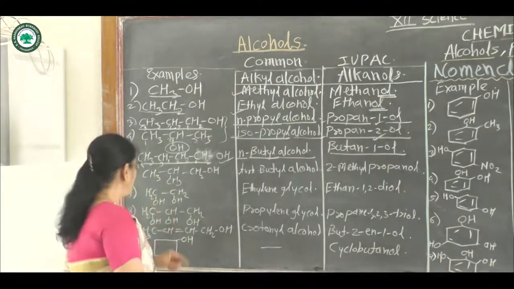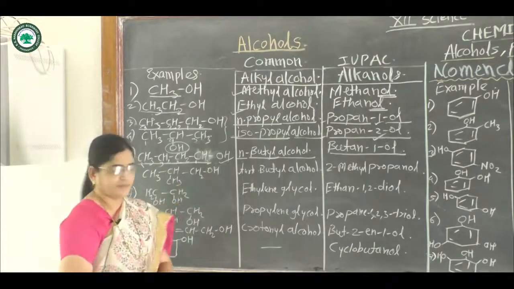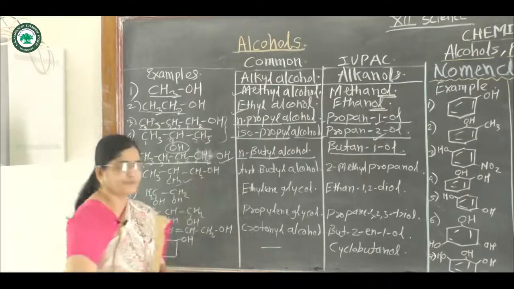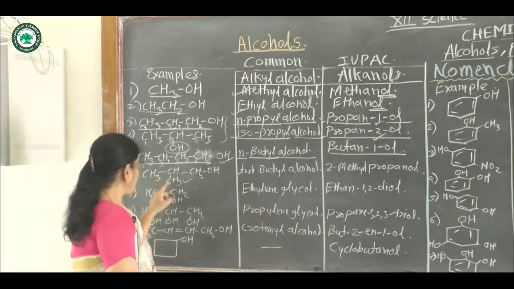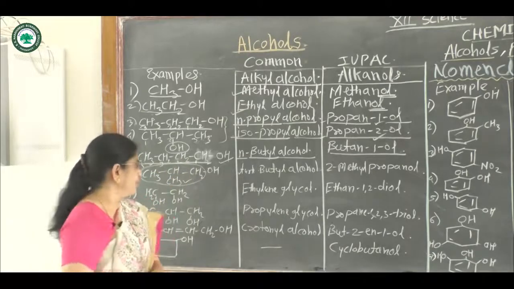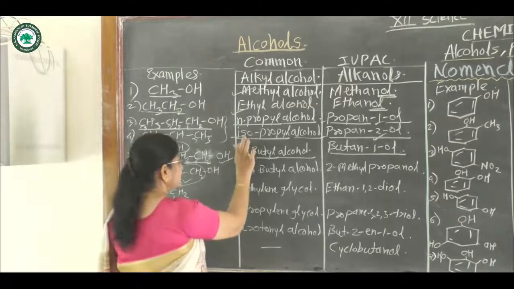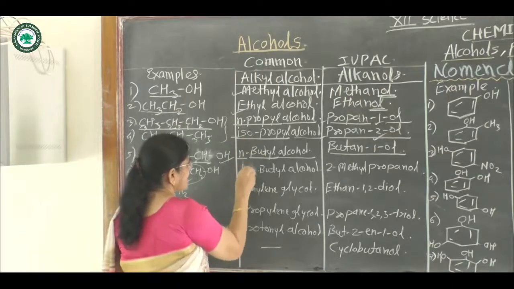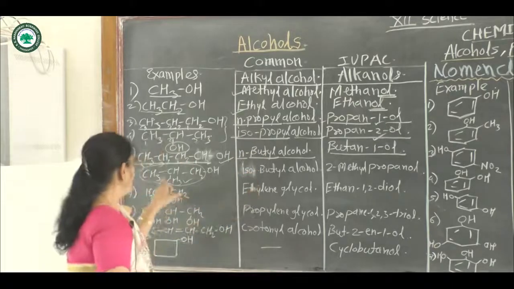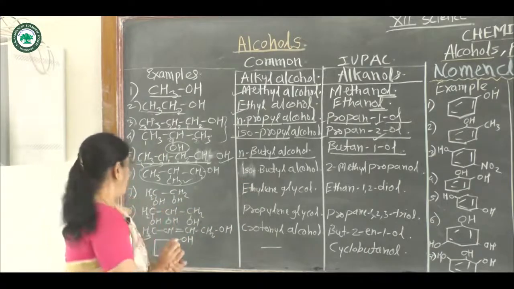Then next example, CH3CH(CH3)CH2OH. This is also a butyl group, but in this example this butyl group is the isobutyl group, hence the name of this compound becomes isobutyl alcohol.